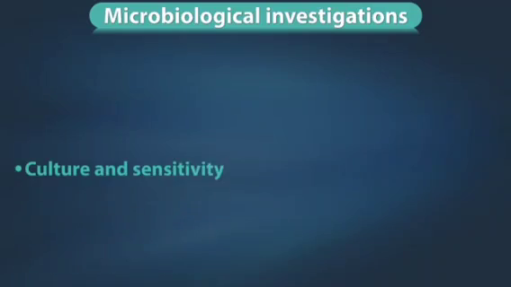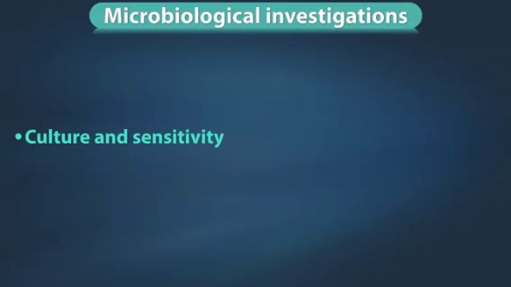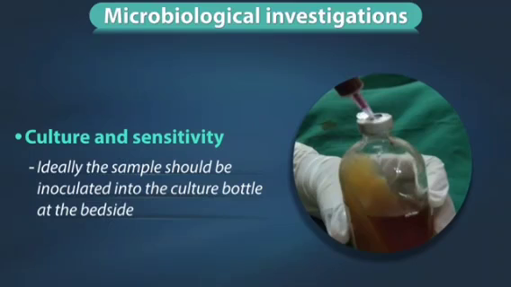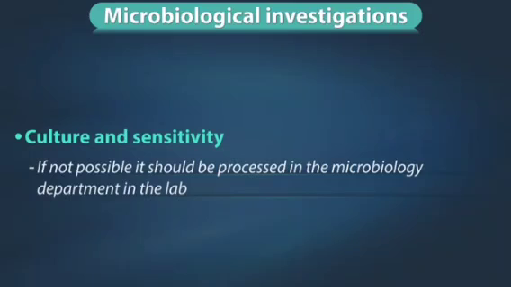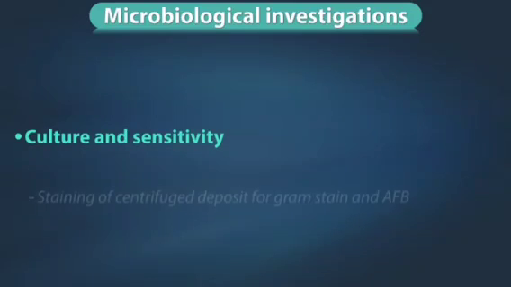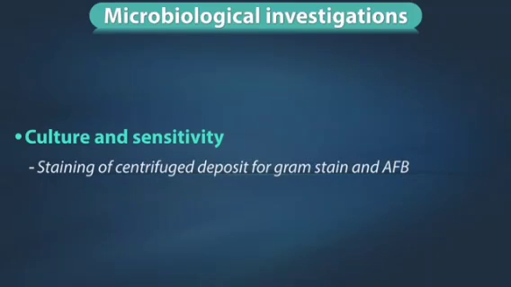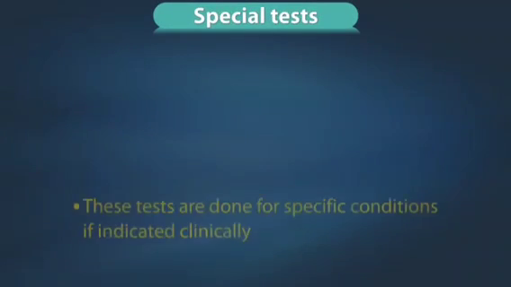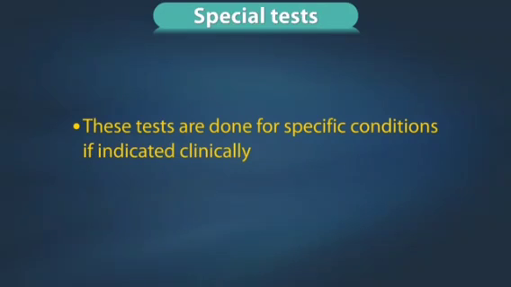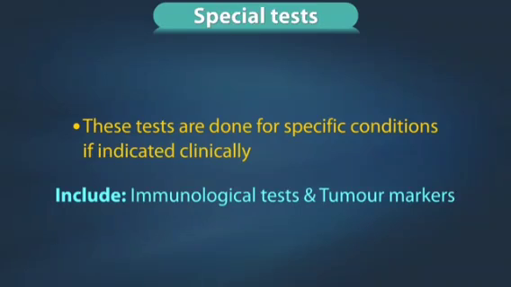Microbiological investigations, culture and sensitivity. Ideally, the sample should be inoculated into the culture bottle at the bedside. If not possible, it should be processed in the microbiology department in the lab. Staining of centrifuge deposit for gram stain and acid-fast bacilli is then carried out. Special tests. These tests are done for specific conditions if indicated clinically. They include immunological tests and tumor marker studies.